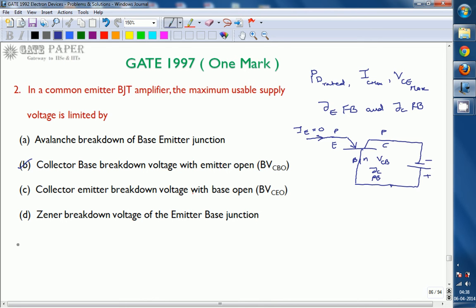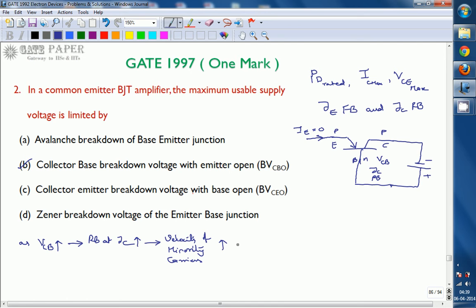As VCB increases, the reverse bias at the collector base junction increases. Whenever the reverse bias increases, the velocity of minority carriers increases.